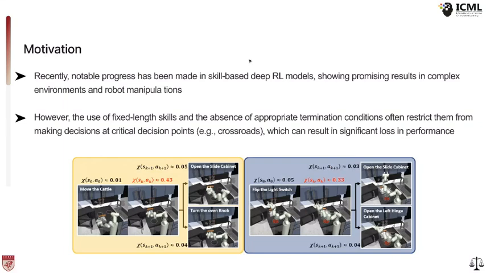Recently, notable progress has been made in skill-based RL models, showing promising results in complex environments and robot manipulations. However, the use of fixed-length skills and the absence of appropriate termination conditions often restrict them from making decisions at critical decision points, for example, at crossroads, which can result in significant loss in performance.